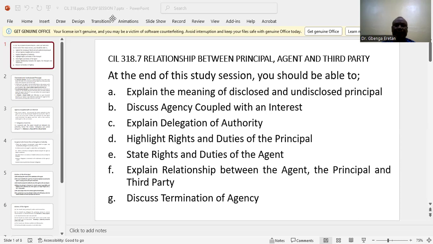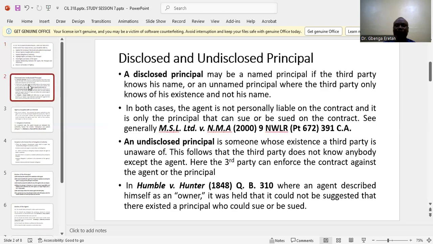3, we should be able to explain delegation of authority. 4, you should be able to highlight the rights and the duties of the principal. Number 5, you should be able to state the duties and the rights of an agent. Number 6, you should be able to explain the relationship between the agent, the principal, and the third party. Lastly, we should be able to discuss termination of agency. These are what we are expected to know at the end of this study section.